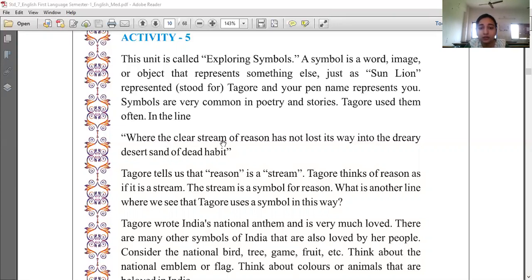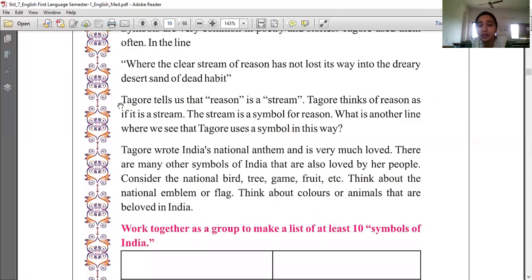Where the clear stream of reason has not lost its way into the dreary desert sand of dead habit. Now, here Tagore tells us that reason is a stream. Reason means our ability to reason things, find logic in the things. This is a stream. A stream means a water body like a river. The reason is symbolized as stream. Tagore thinks of reason as if it is a stream. The stream is a symbol for reason.